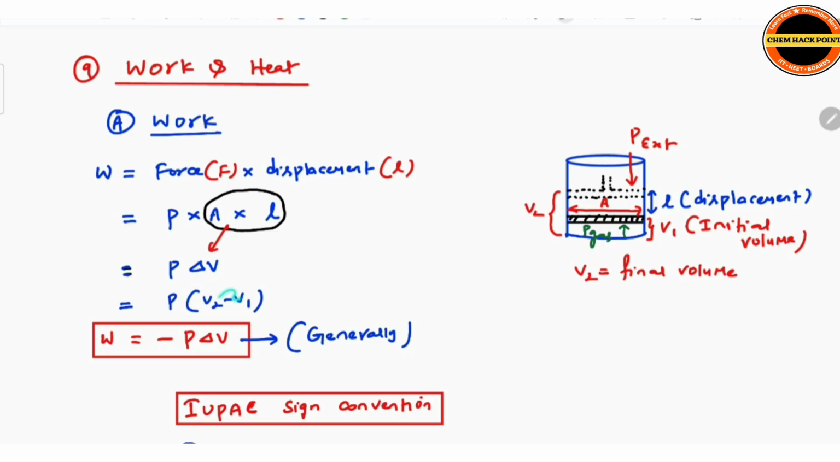So delta V is V2 minus V1, but in the IUPAC sign convention used in chemistry, we write W is equal to minus P delta V. For the general process, we directly give the sign: W is equal to minus P delta V. This sign you have to remember, minus P delta V, along with the sign. That is the sign convention we use in chemistry. In physics we use only P delta V.